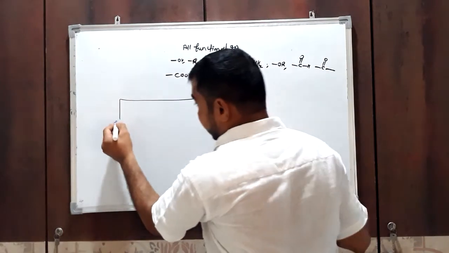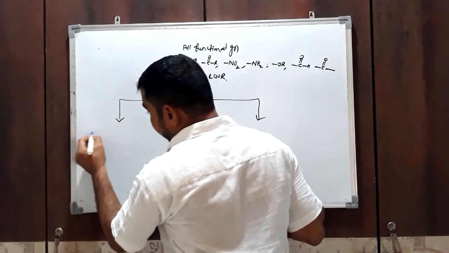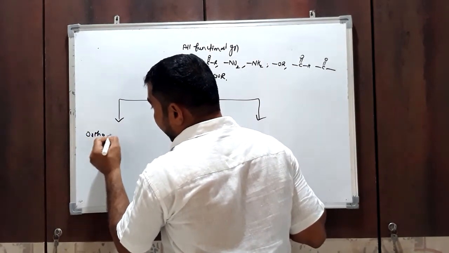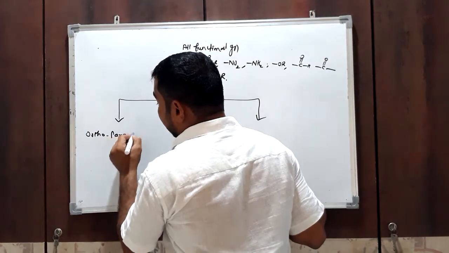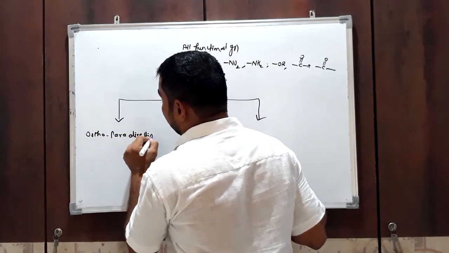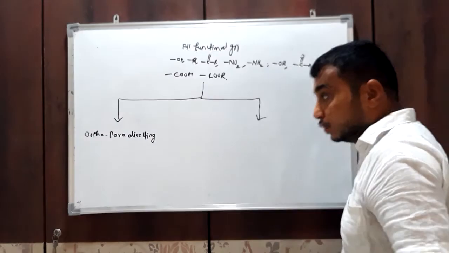Okay, orientation. One is the ortho para directing group. Ortho para directing group means what?